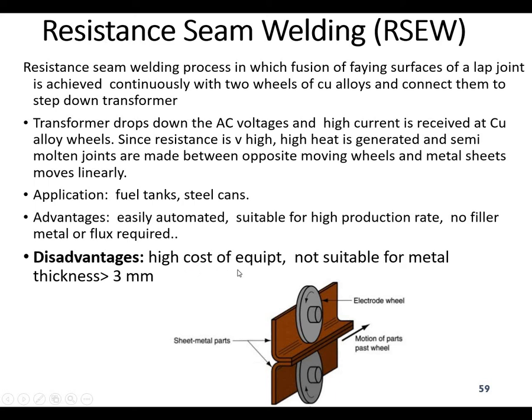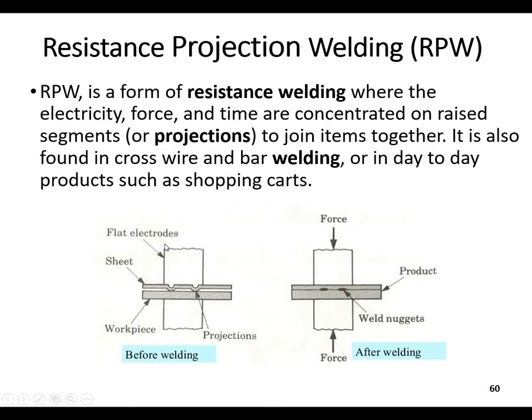The disadvantages are the high cost of the equipment, and it is not suitable for a metal thickness of more than 3 millimeters. Yeah, you are creating a seam of that. So another process is the resistance projection welding.